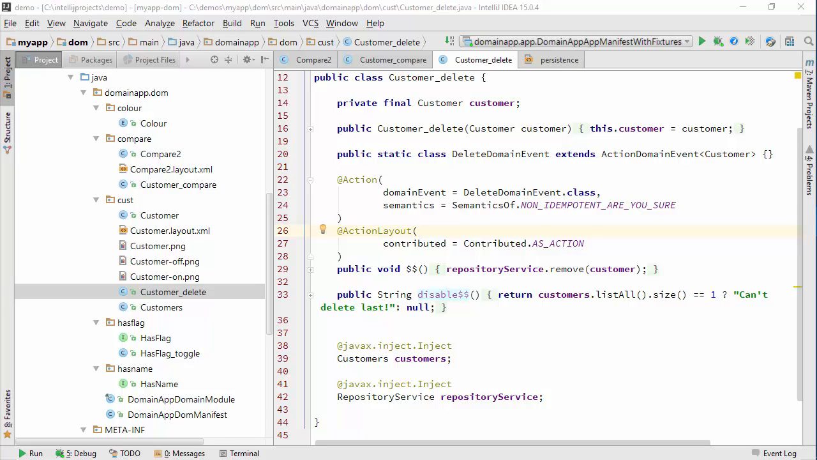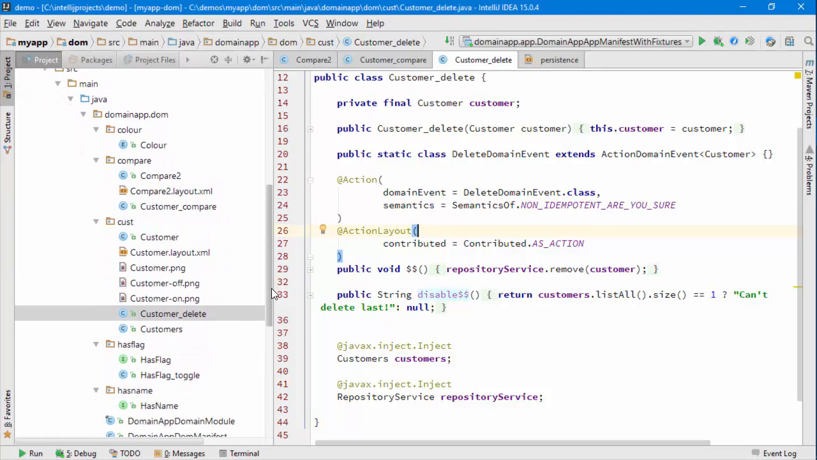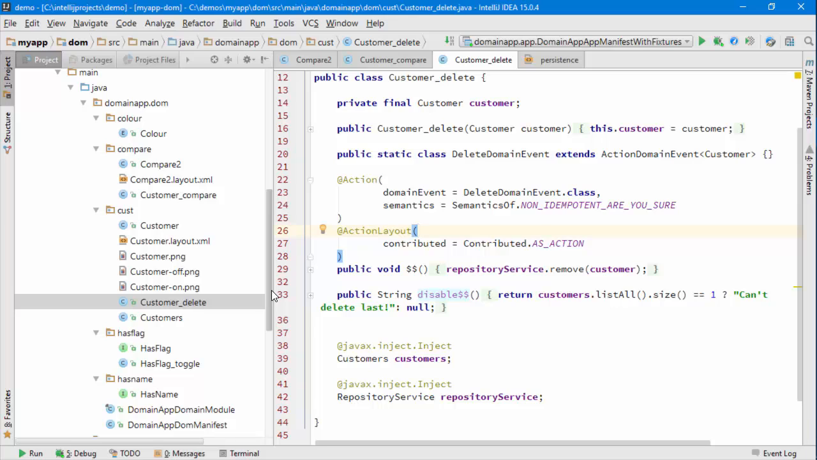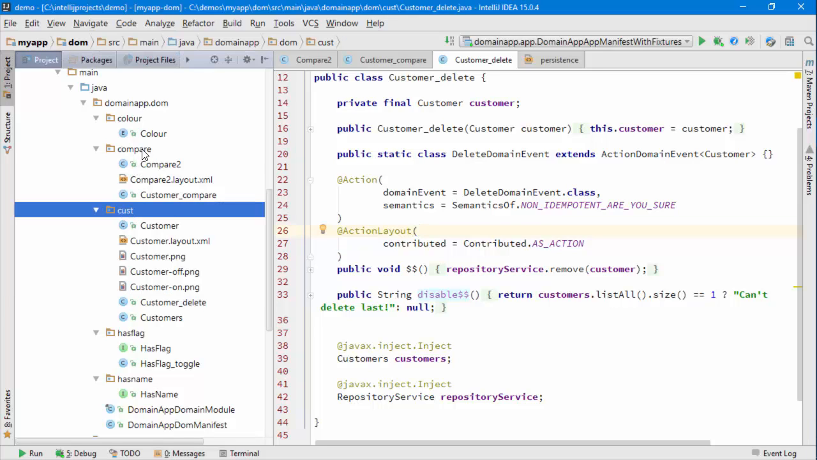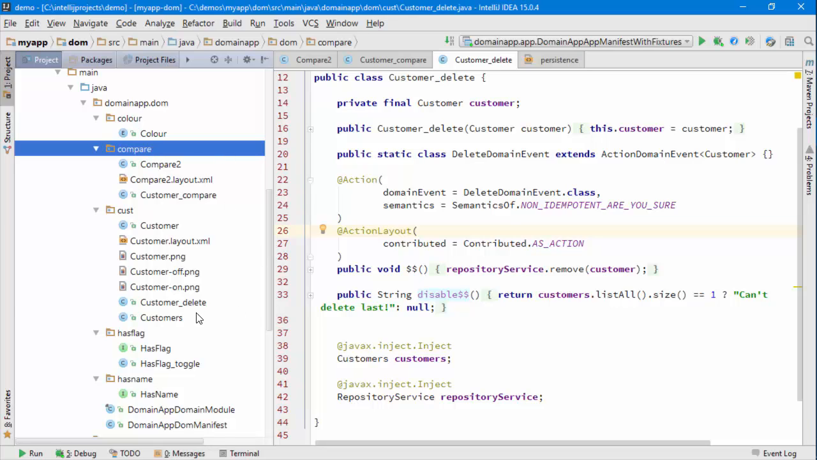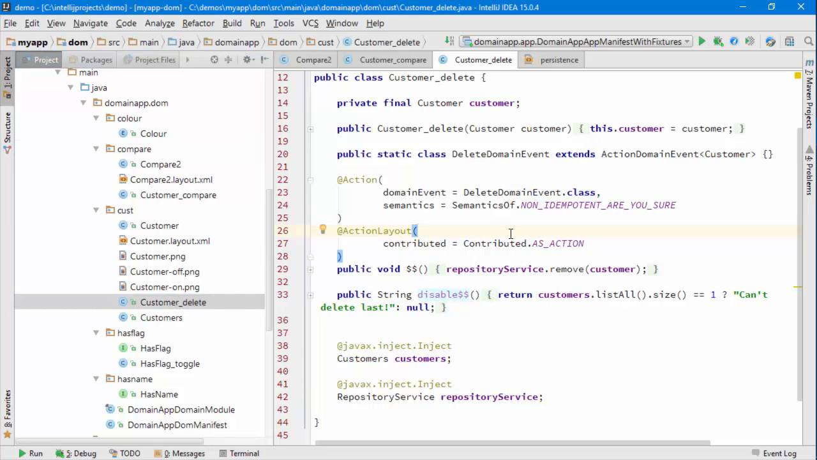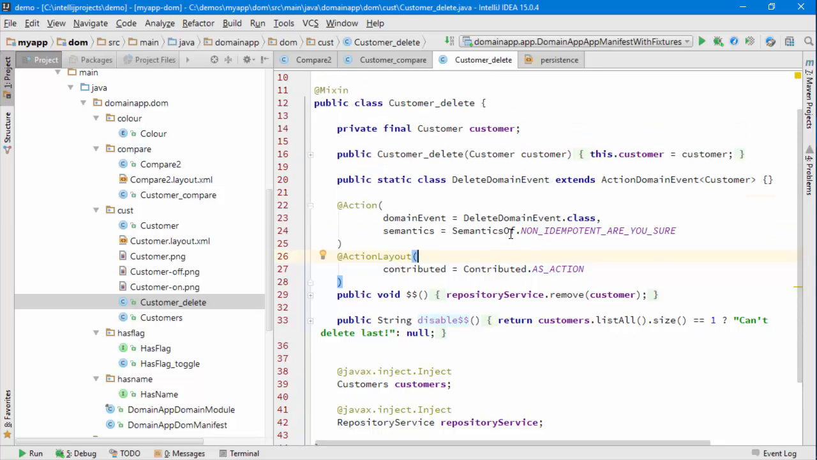Hello, and in this screencast for Apache Isis I am going to do a bit of decoupling of my application. I've restructured things a little bit so that I've got separate packages for the various different responsibilities. You can see customer here, the compare view model and so forth. I'm just going to focus on this customer delete action, and it's a mixin. We can see that really most of the functionality here doesn't really care about this being a customer.